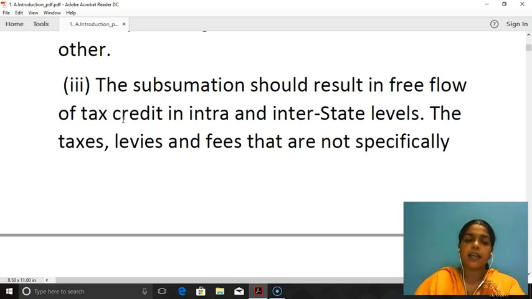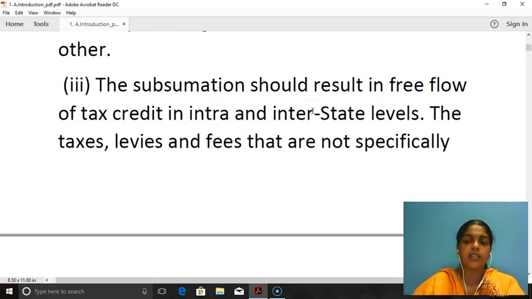So what happens is that there are various indirect taxes which cannot be claimed as credit. That was one problem. So when it is not claimed as a credit, what happens? It adds to the cost of production. So the government thought that the subsumption should result in free flow of tax credit at the intra and interstate level.